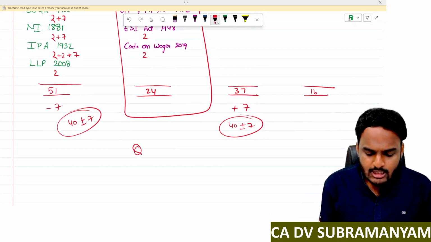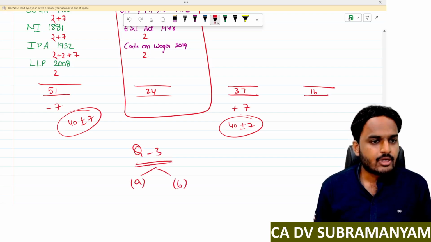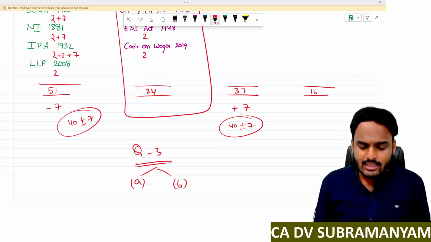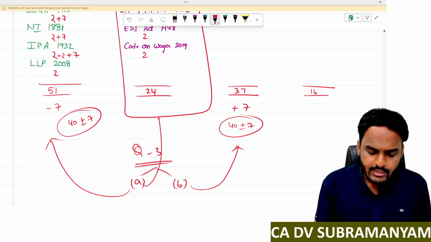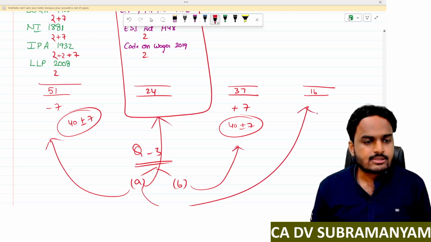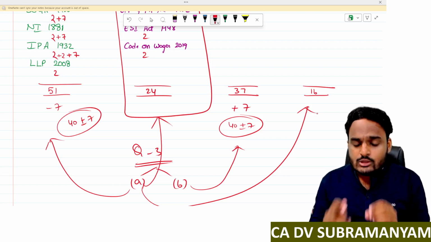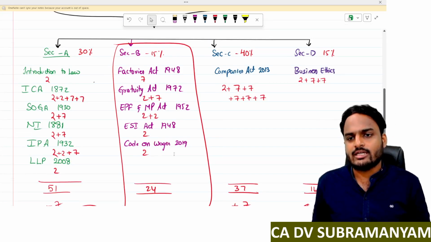Suppose if you observe question number 3, we have 2 sub questions, 3A and 3B, and they belong to only one section. It is not like 3A commercial laws, 3B company law, or 3A industrial laws, 3B ethics. In each and every question, you will find questions related to a particular section only.